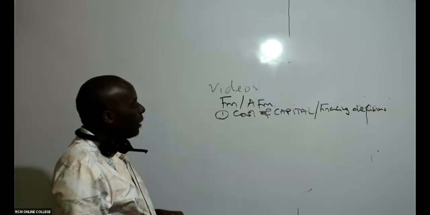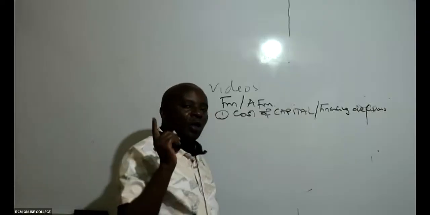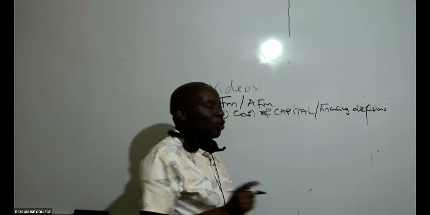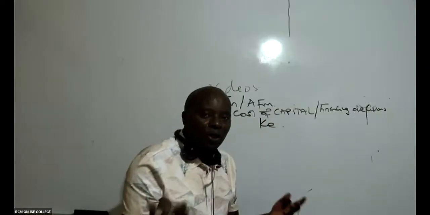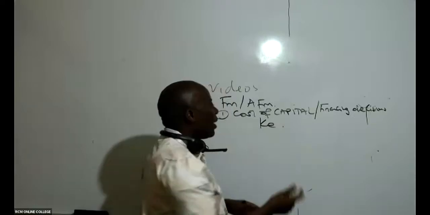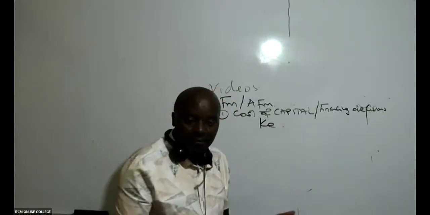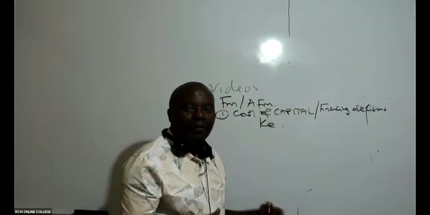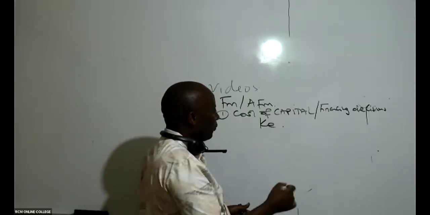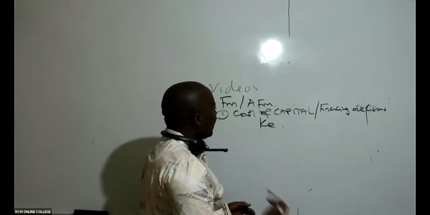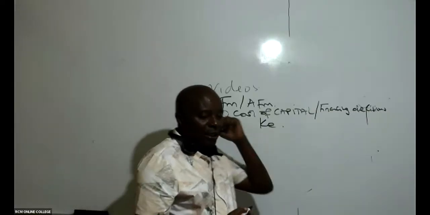So under cost of capital, we must know how to compute cost of capital. So we have in this case, for example, cost of equity using the dividend valuation model, using dividends. We have cost of equity using CAPM, all right, and many other methods here. Very, very important. We must know how to get cost of preference shares, cost of debt, etc. So today I would want us to look at a question.